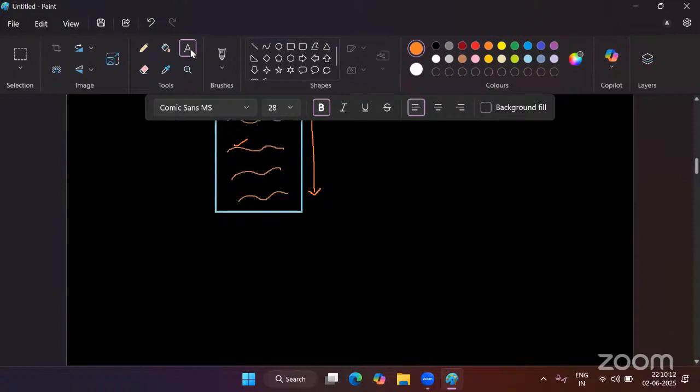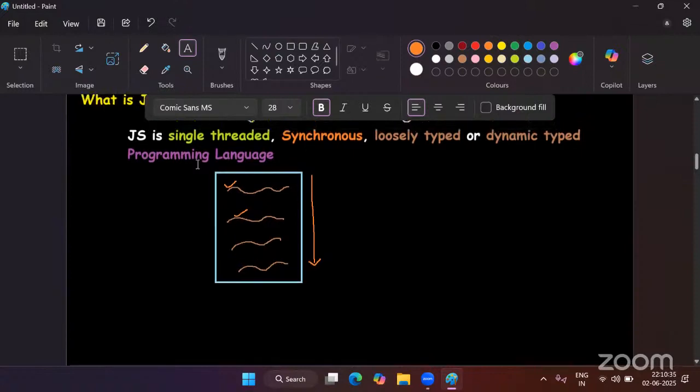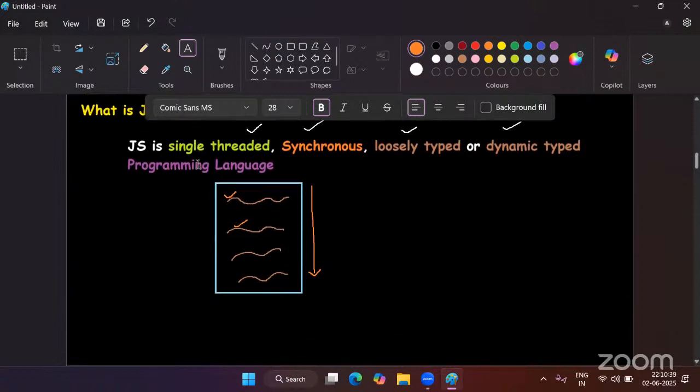So using the JavaScript language, we are going to instruct the machine to do some kind of action. Okay, so this is what JavaScript is.